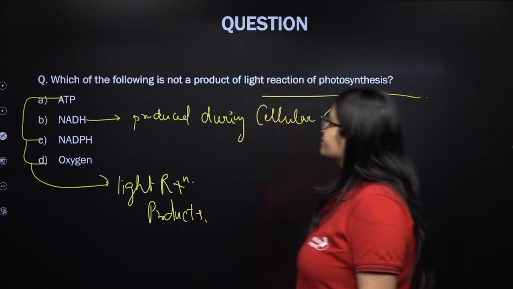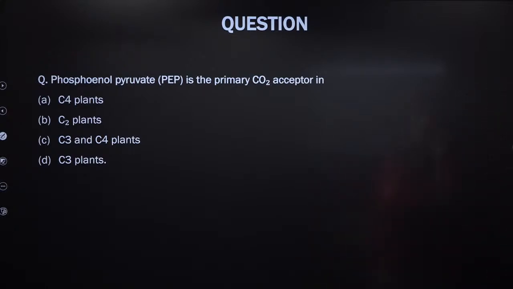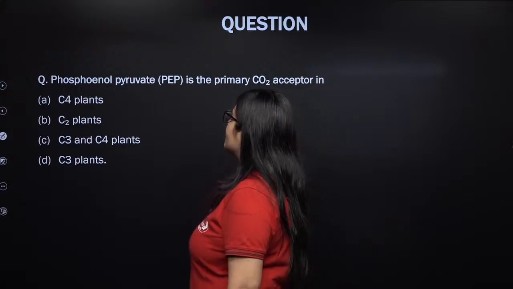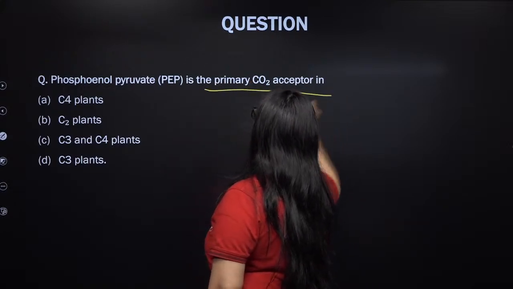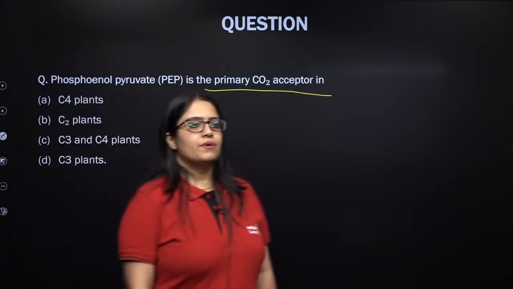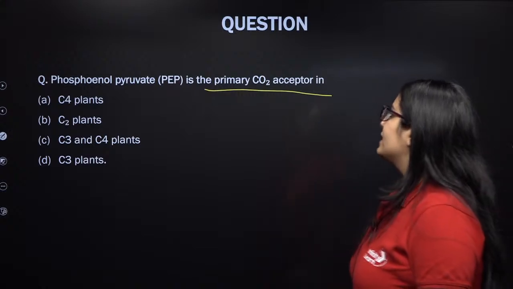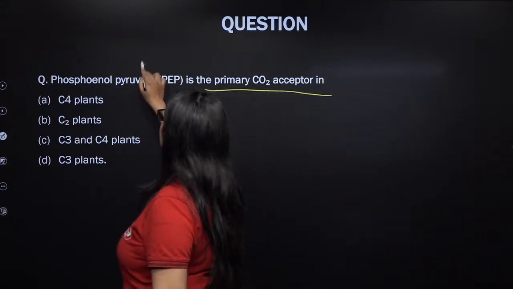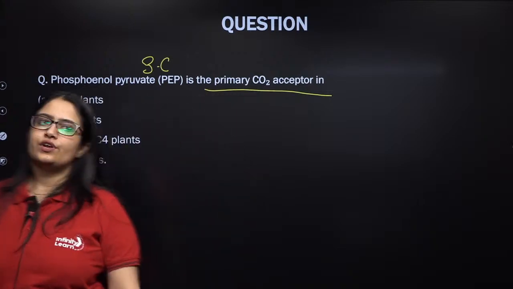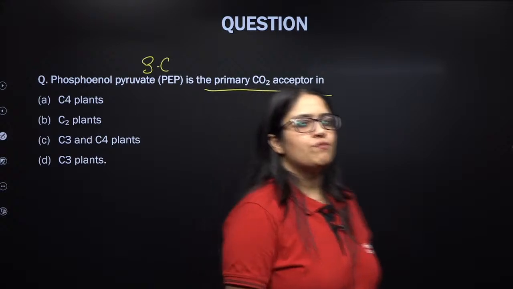Next question. Phosphoenol pyruvate, PEP, is the primary CO2 acceptor in. Come on everybody, give it a try. Phosphoenol pyruvate, it is a 3-carbon compound. So phosphoenol pyruvate is a primary CO2 acceptor in which type of plant?